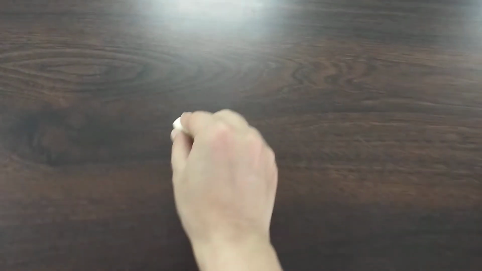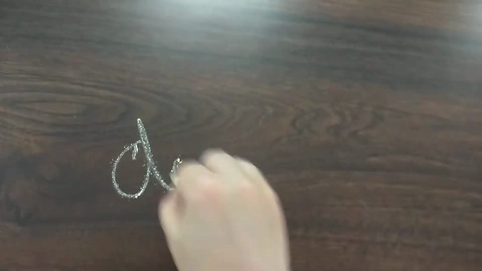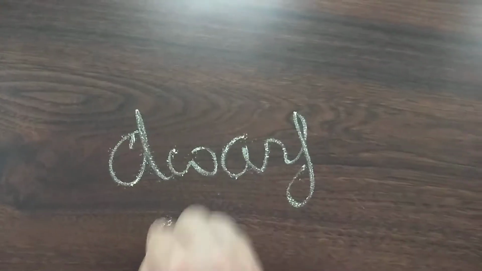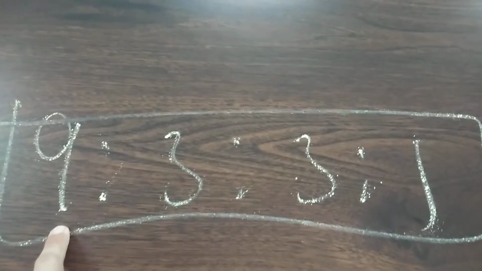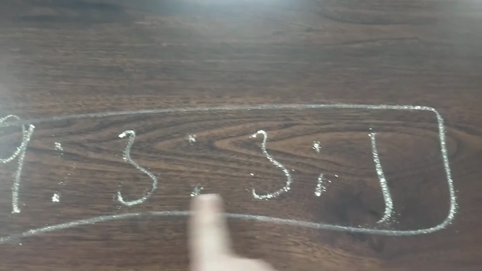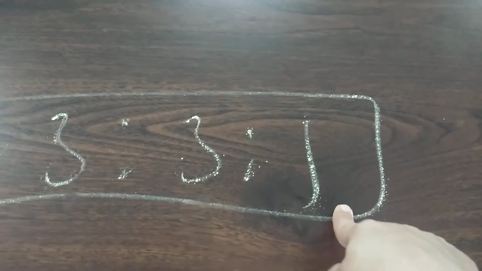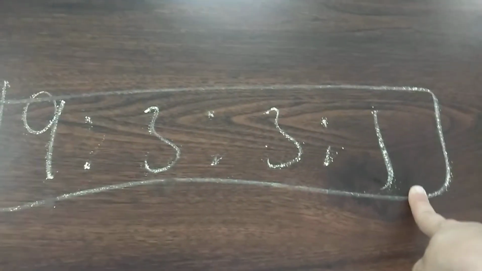So the dwarf plant with wrinkled seeds is 1. That means this cross produces a 9:3:3:1 ratio of tall with smooth seeds, tall with wrinkled seeds, dwarf with smooth seeds, and dwarf with wrinkled seeds.